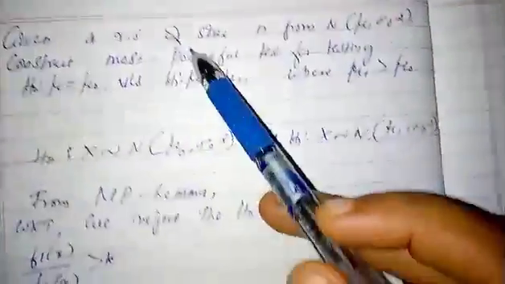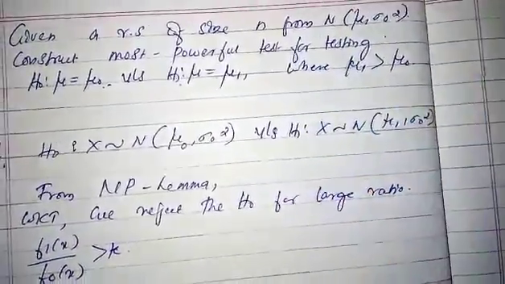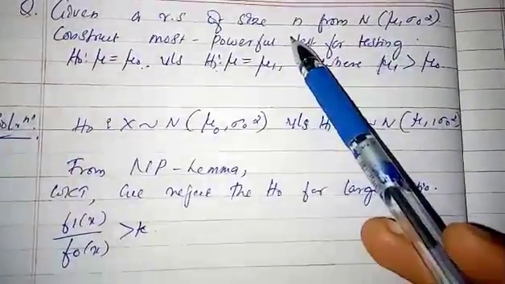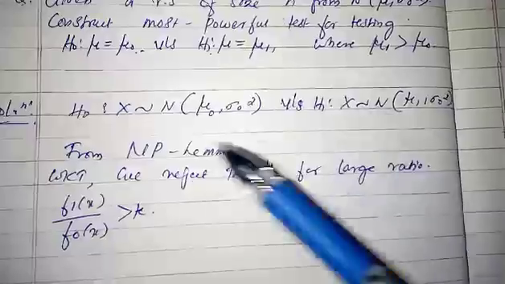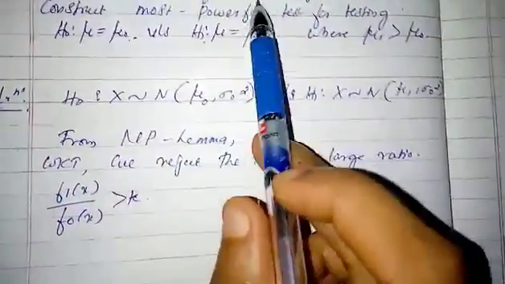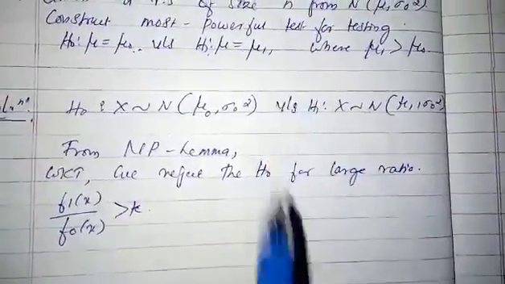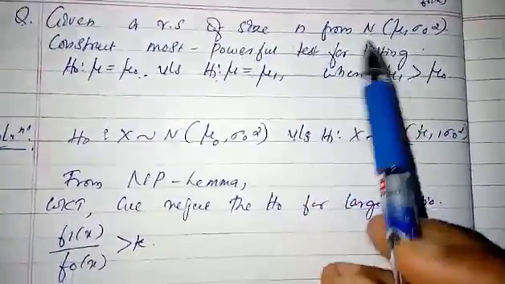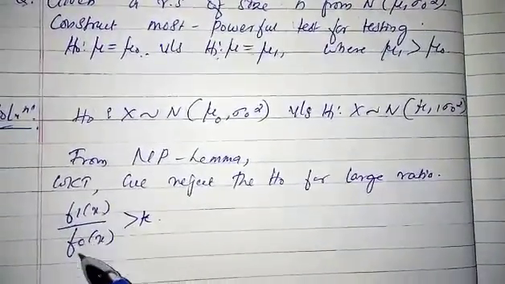In this problem it is given that it's a random sample of size n from a normal distribution. So we want to take the likelihood function. If x is a random sample of size 1 from the normal distribution, then we can take f1 of x divided by f naught of x.